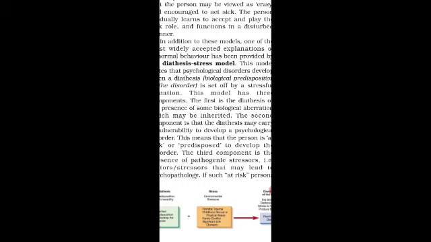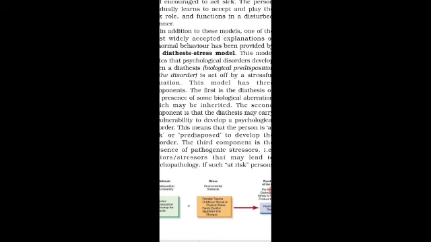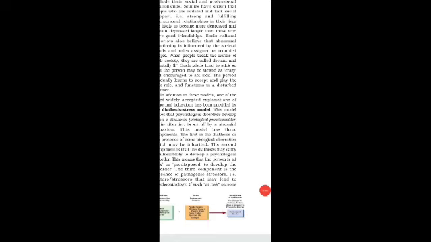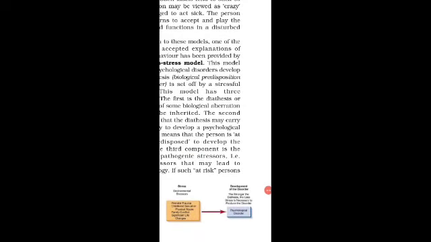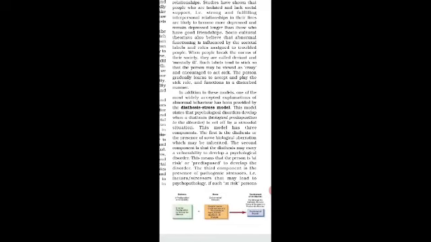A person's abnormal behavior can be shaped by environmental stressors, like the child facing some type of tragedy in childhood or any type of sexual or physical abuse, anything that has happened in the child's family. All this stress can lead to abnormal behavior. Our third component is, after the stress, development of the disorder. If the behavior caused by the stress lasts for a particular time, then that abnormal behavior turns into a psychological disorder. This is all about our diathesis stress model.